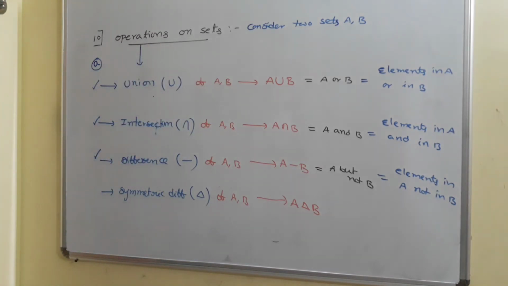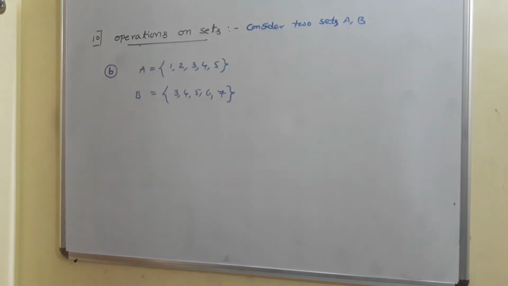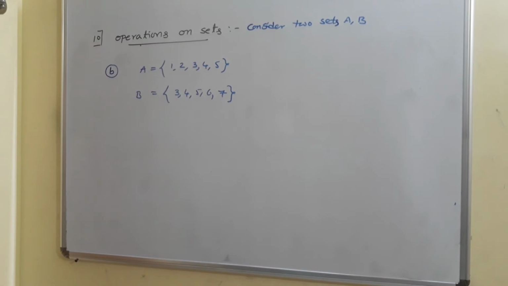Let A equal 1, 2, 3, 4, 5, and B equal 3, 4, 5, 6, 7.